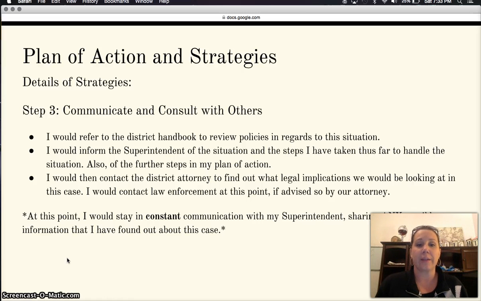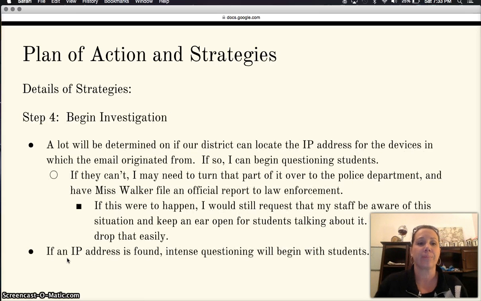I would also like to note that I would constantly communicate with the superintendent about anything regarding this case from this point forward. I would also contact the district's attorney to find out what legal implications we would be looking at, and contact law enforcement if I'm advised to do so.